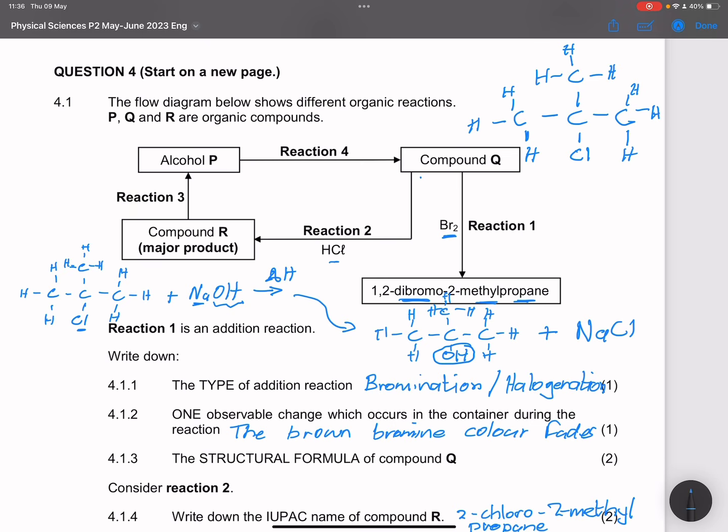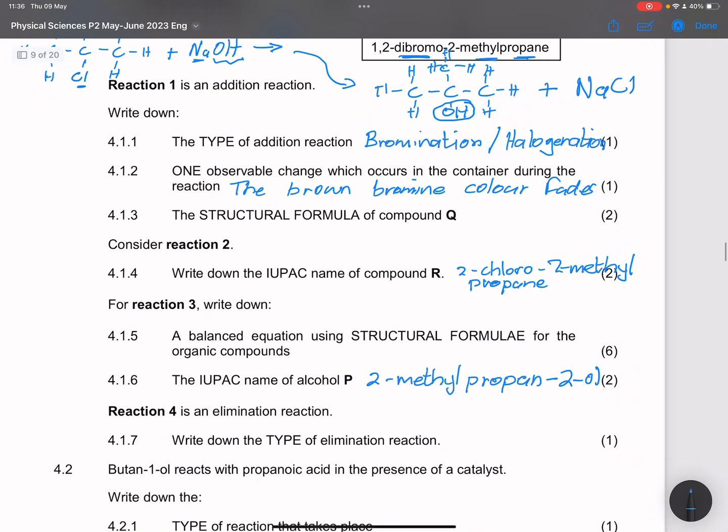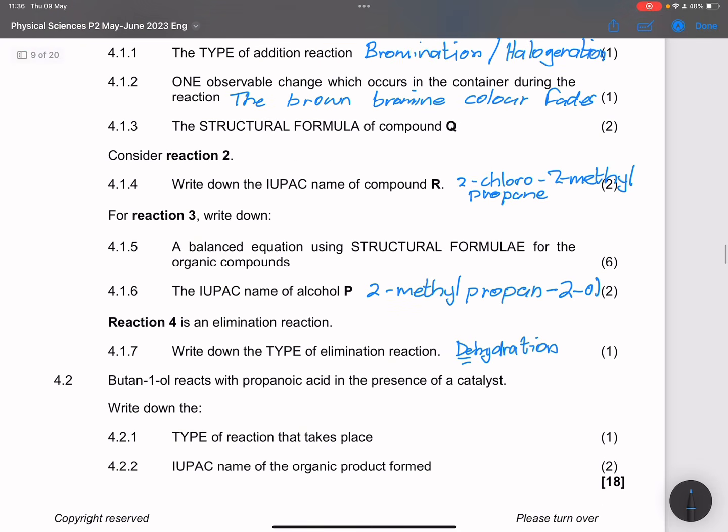You remember we said compound Q was an alkene. So we are removing the H and the OH, so that would be dehydration. And please remember, every time you've got an alcohol elimination, we always start with that D. So that is a dehydration reaction.